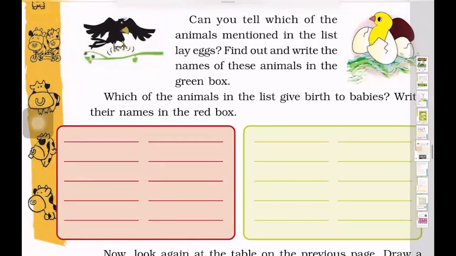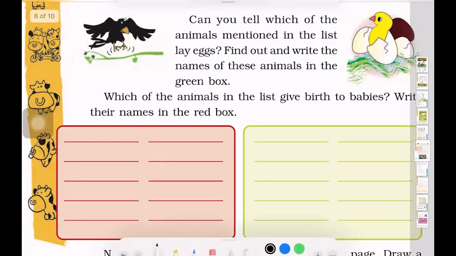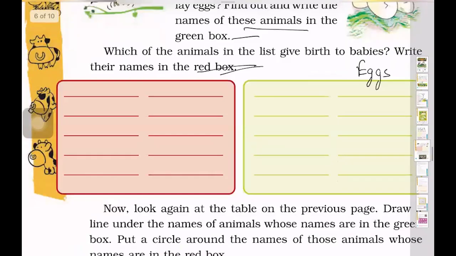Can you tell which of the animals mentioned in the list lay eggs? Find out and write the names of animals in the green box. Now, which of the animals give birth to babies? Now we have to write them in the red box. So we have to write the names of the animals which we have discussed above, whether they lay eggs or they give birth to babies. I'll write the names for you. Those who lay eggs will be written here, and those who give birth to young ones will be written in the red box over here.